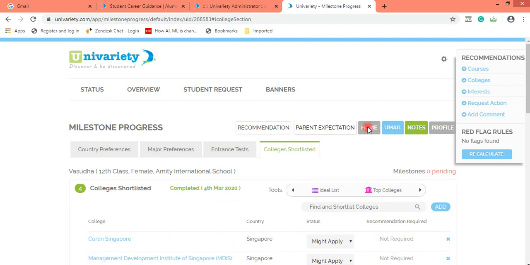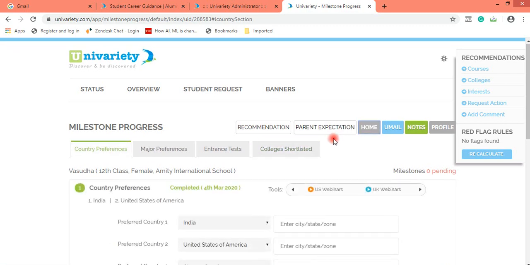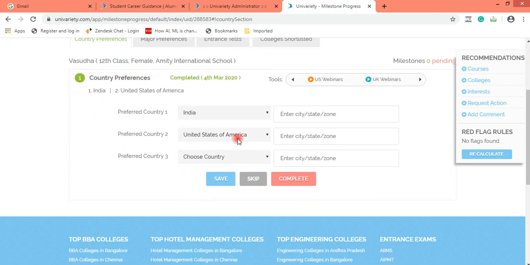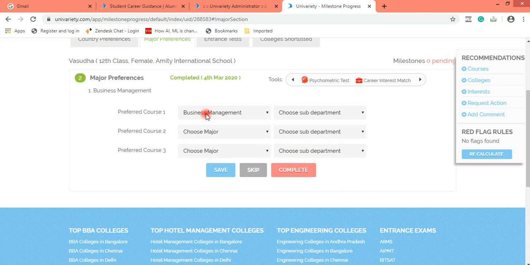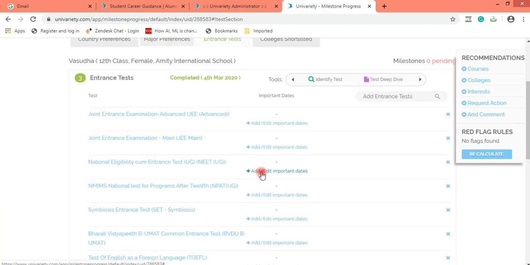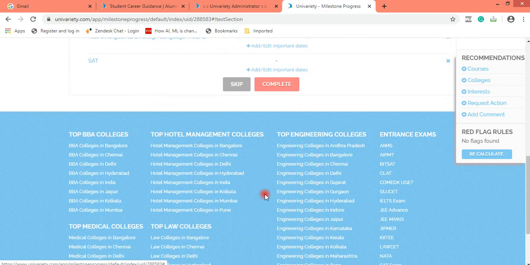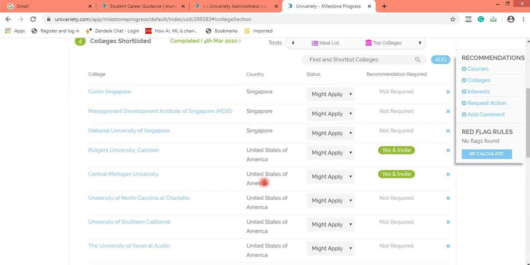So for grade 11, counselors, country preference and major preference should definitely be saved and updated. If the student has got very straight country and course preferences, then even for grade 11 students, you could go ahead, select entrance test and select colleges.